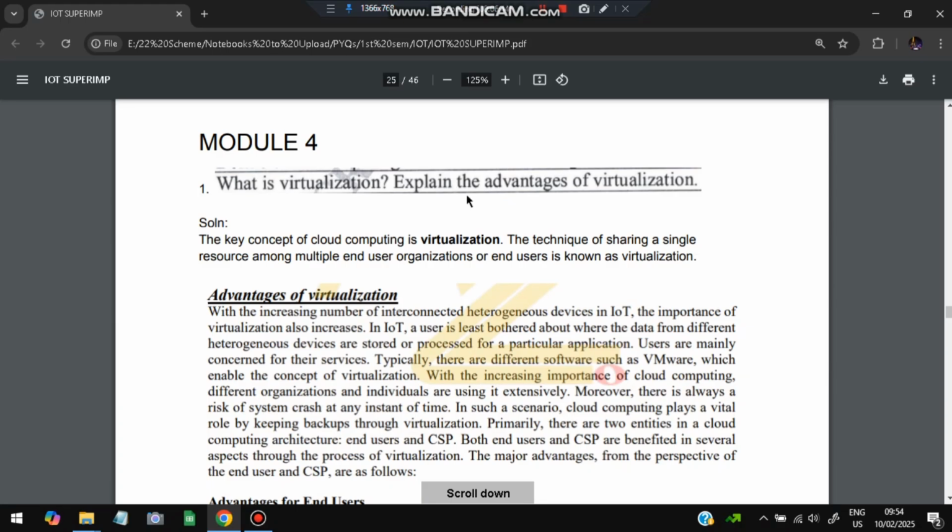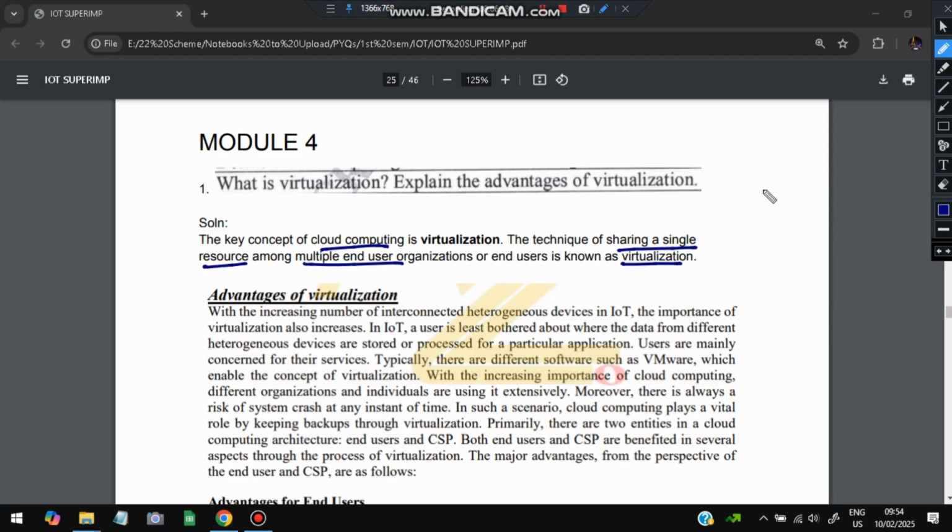Moving on to module 4, we have: what is virtualization? Explain the advantages of virtualization. Virtualization means making it a virtual thing. It is a key concept of cloud computing. The technique of sharing a single resource among multiple end user organizations is known as virtualization. The resource is single, but its copies are made virtual and given to different organizations. That is called virtualization.